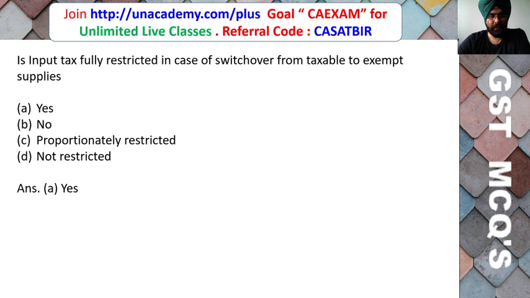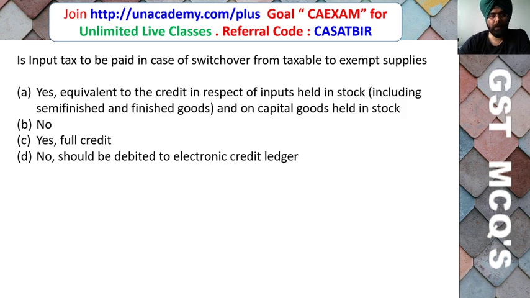Friends, here the correct answer is yes. Input tax credit is restricted if the supplies are taxable but later on become exempt supply, then you cannot claim input tax credit. Whatever input tax credit is available in your books of account, you have to reverse it if supply becomes an exempt supply. Is input tax credit to be paid in case of switchover from taxable to exempt supplies?